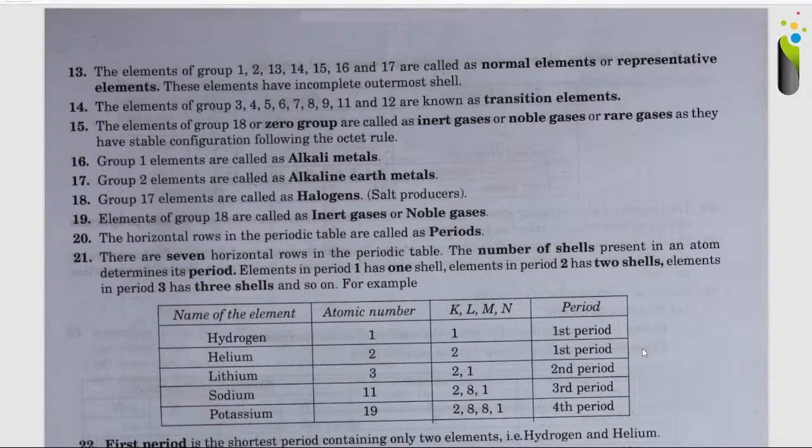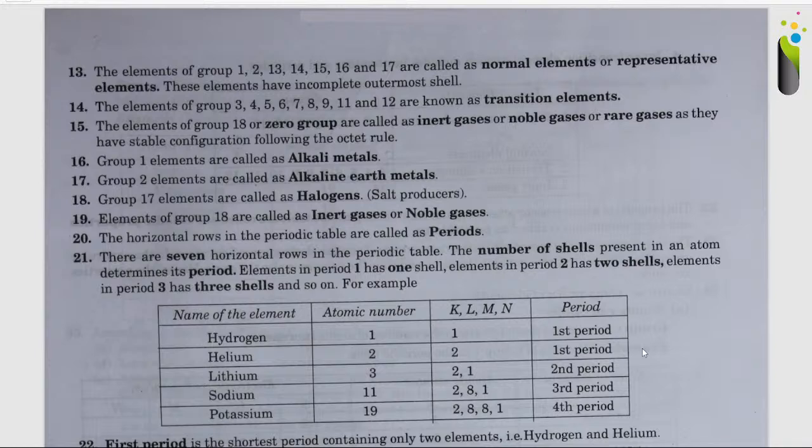Coming to the point number 15, the elements of the group 18 or zero group are called the inert gases or noble gases or rare gases, as they have stable configuration following the octet rule. Point number 16. Group 1 elements are called the alkali metals. Group 2 elements are called the alkaline earth metals. Group 17 elements are called halogens, which are the salt producers. Elements of group 18 are called inert gases or noble gases.